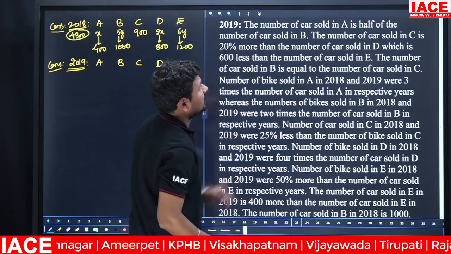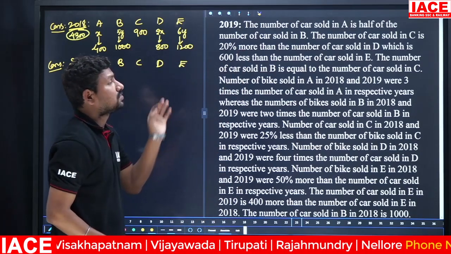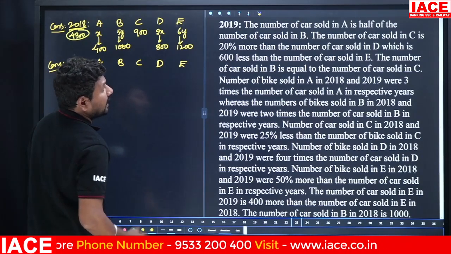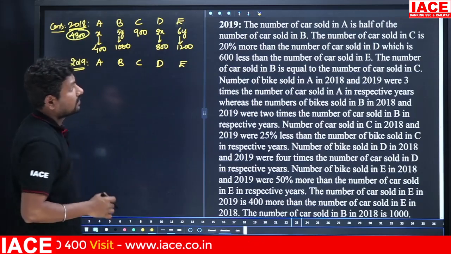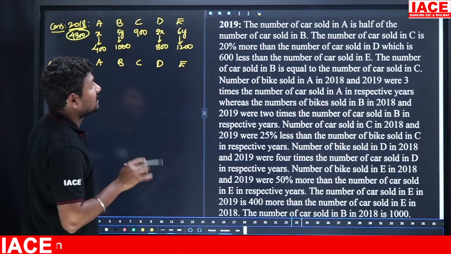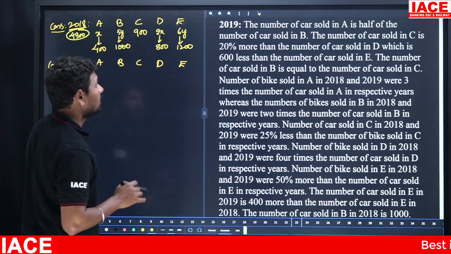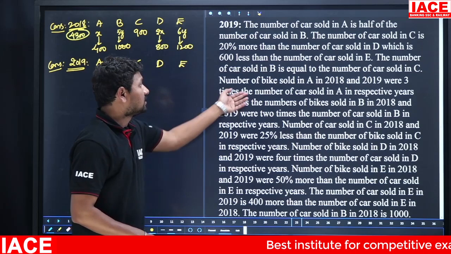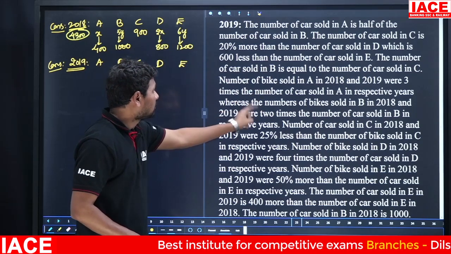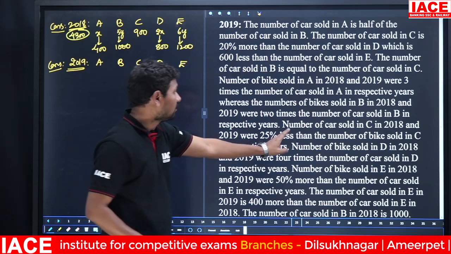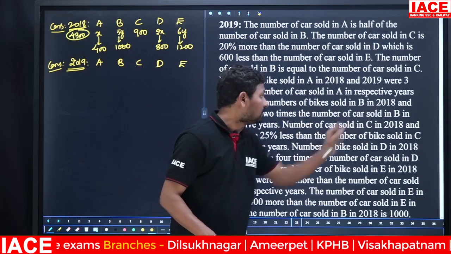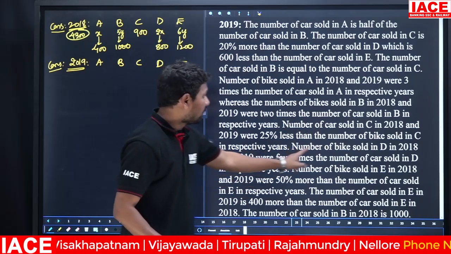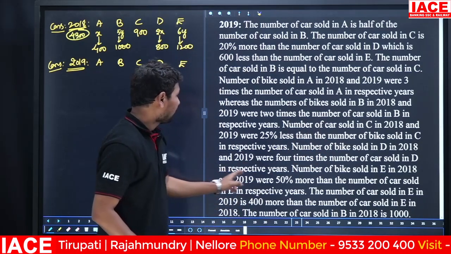The number of cars sold in A is half of the number of cars sold in B. The number of cars sold in C is 20% more than the number of cars sold in D, which is 600 less than the number of cars sold in E. The number of cars sold in B is equal to the number of cars sold in C. They are also mentioning bike information for 2018 and 2019, up to here. The number of cars sold in C in 2019 is 25% less than the number of bikes sold in D in 2018.